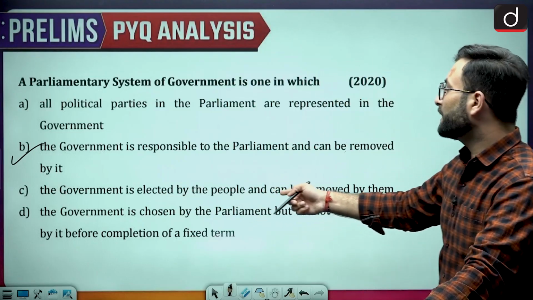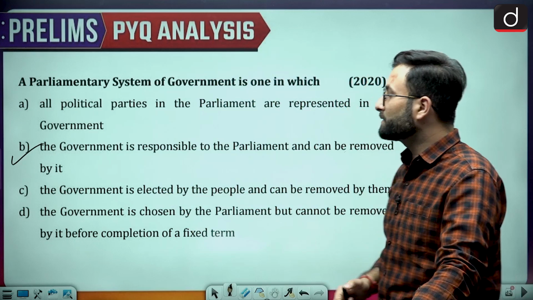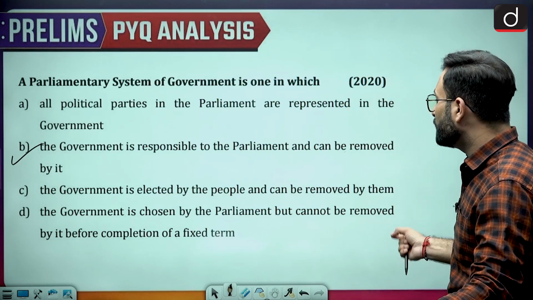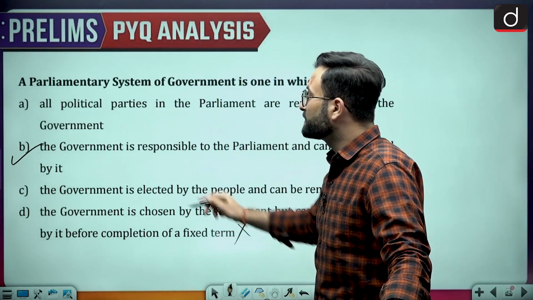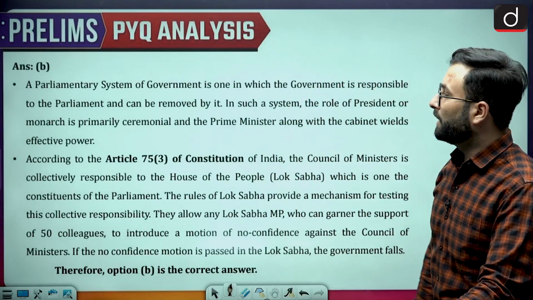The government is elected by the people, that is basically more of a republic they are talking about. Then coming to the next one, government is chosen by the parliament but cannot be removed. Now that cannot be the answer to the parliamentary system. Option B would be your right answer over here. Okay, so you can go through this.